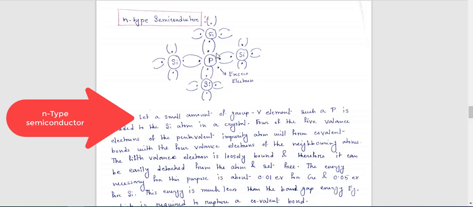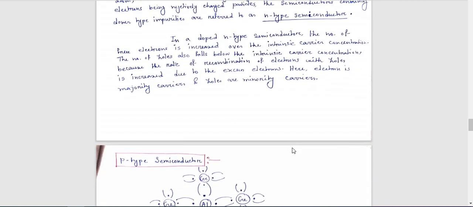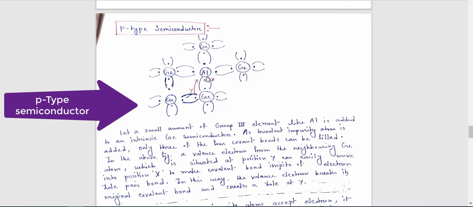Like this you can generate more valence electrons. So this is the process to generate the n-type semiconductor. Just to go through this, the same process applies for p-type semiconductor, but here you have to use a group 3 element. Group 3 element means what? Group 3 element means whose outermost orbit has only 3 valence electrons. And one position is already vacant, that means there is no electron, and this is noted by a hole.